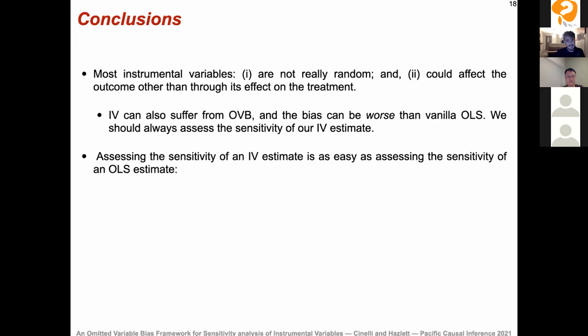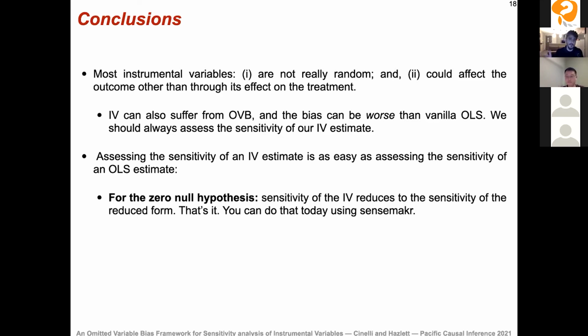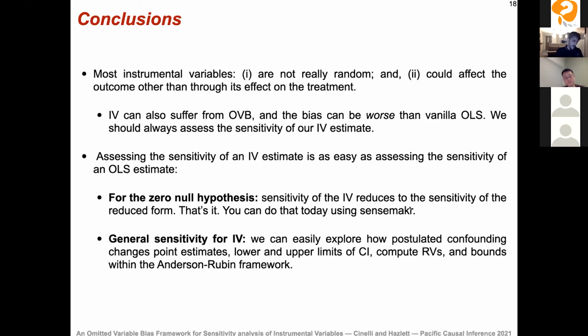But the good news is that assessing the sensitivity of an IV estimate is as easy as assessing the sensitivity of an OLS estimate. For the zero null hypothesis, as I just showed you, the sensitivity of the IV reduces to the sensitivity of the reduced form. That's it. You can do that today in your paper using our software, SenseMaker. For the general sensitivity of IV, we can easily explore how postulated confounding changes point estimates and the lower and upper limits of confidence intervals, and compute robustness values and bounds very easily within the Anderson-Rubin framework.